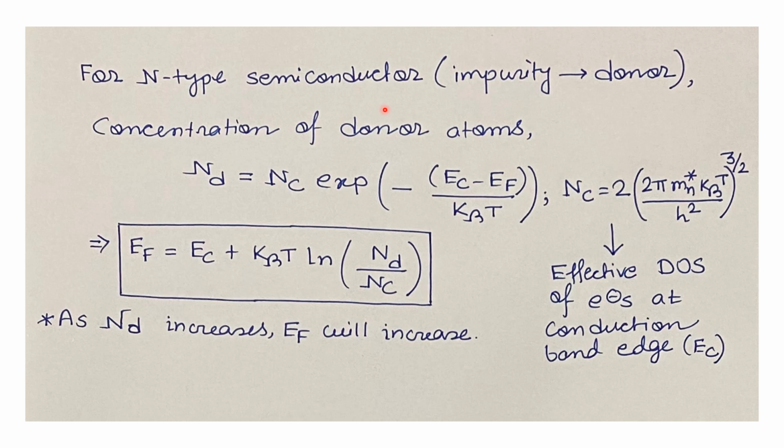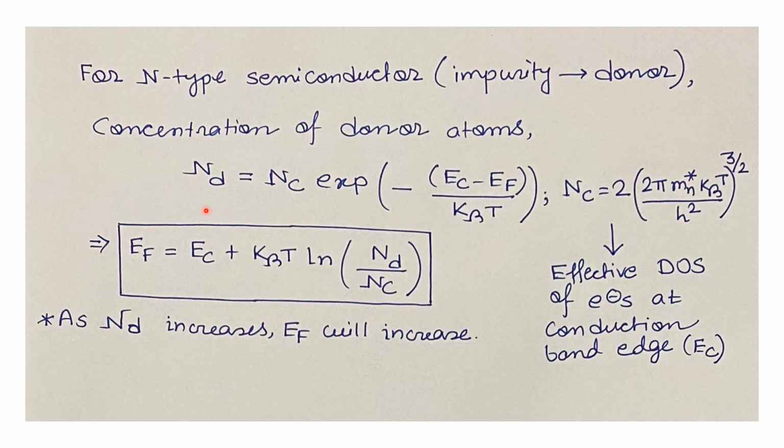So for n-type semiconductor, the impurity type is donor of electrons. At sufficiently high temperature, all the donors will be ionized. So for the case of complete ionization, the concentration of donor atoms is given by Nd equals Nc times exponential of minus (Ec minus Ef) divided by kBT, where Nc is 2 times (2 pi m_n star kBT by h square) to the power 3 by 2. Here Nc is known as the effective density of states of electrons at the conduction band edge, that is at energy level Ec.